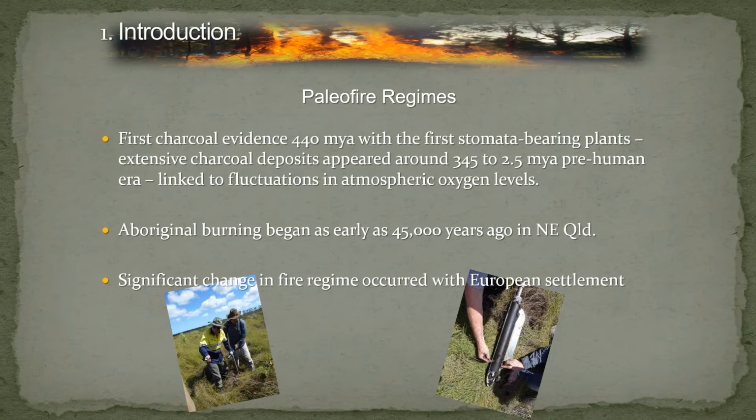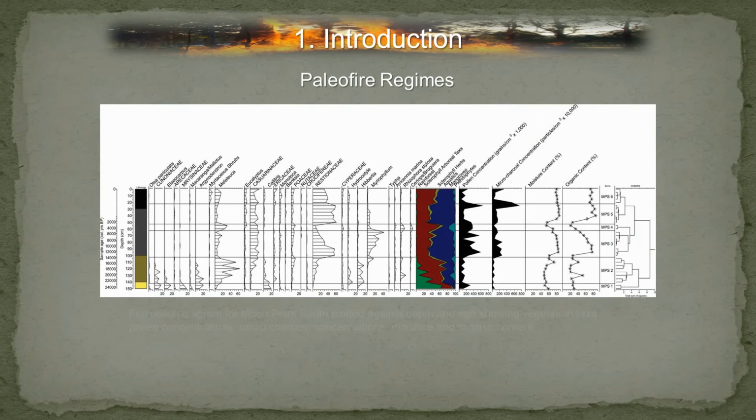From an Australian point of view, in northeast Queensland, we have records of Aboriginal burning from as early as 45,000 years ago. On Fraser Island at Moonpoint, our records go back, according to the depth of the core, approximately 25,000 years. But there's been a significant change of fire regimes, and that's occurred in particular with the arrival of Europeans and the settlement of Europeans on Fraser Island. So about 200 years ago we start to see a change in the dynamics of vegetation.